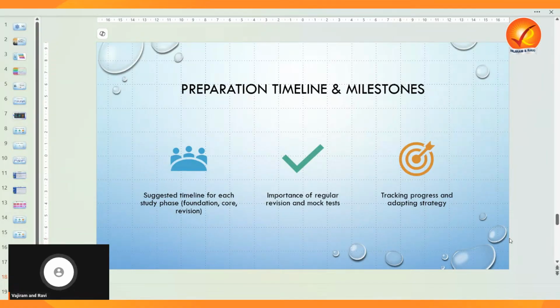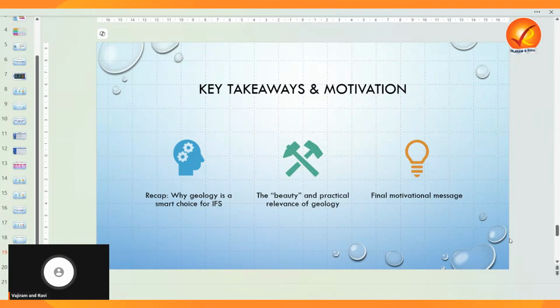Okay, so let us recap the key points, and reinforce your motivation to pursue this geology optional. So why is geology a smart choice? Because it is a strategic topic, it is a scoring one, and it is a manageable optional for the Indian Forest Services examination. With the right approach, even non-geology graduates can excel in the mains examination.